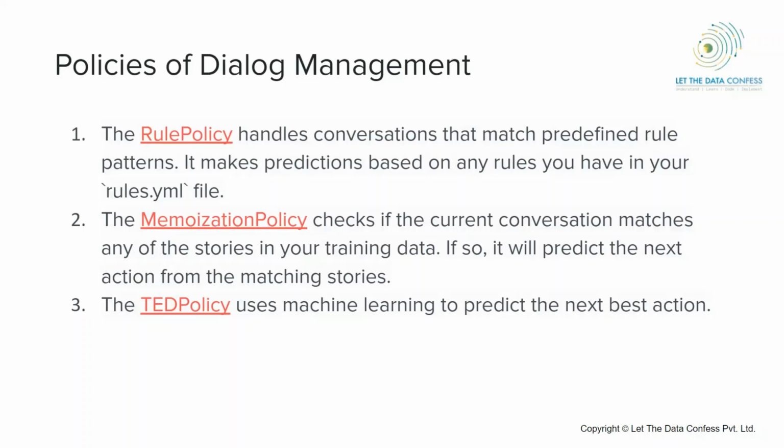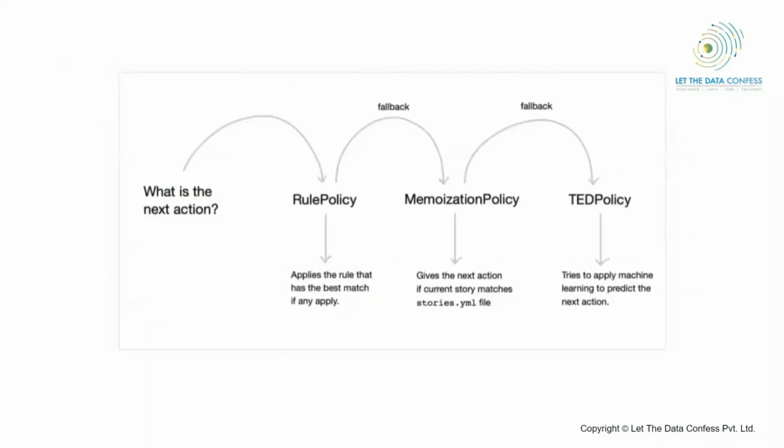Second is the memorization policy, which checks if the current conversation matches with any of the stories in your training data. I would say if something related to that is already there in my database that was asked previously, or something similar, then I'll predict something on that sort. And the third one is the complete machine learning I'm using. Okay, so it is just a way of saying, I would say, fancy words.